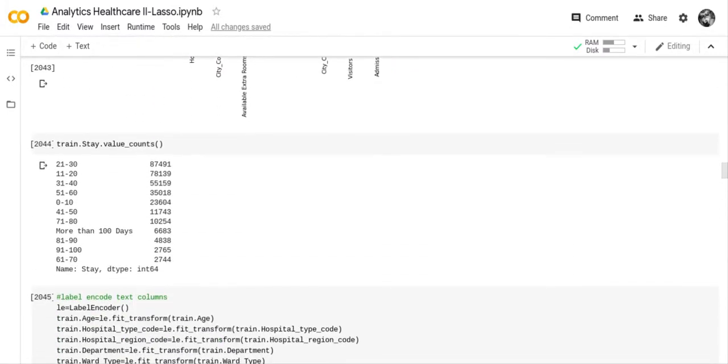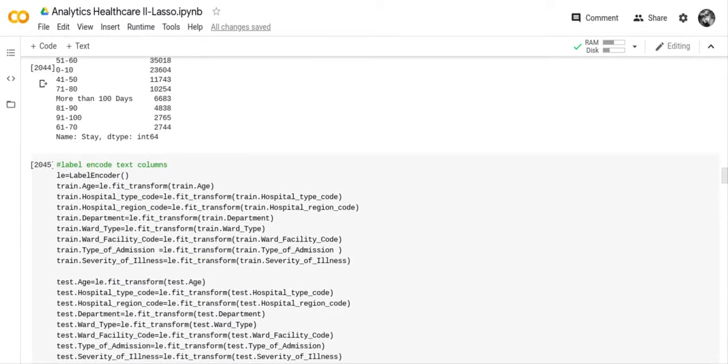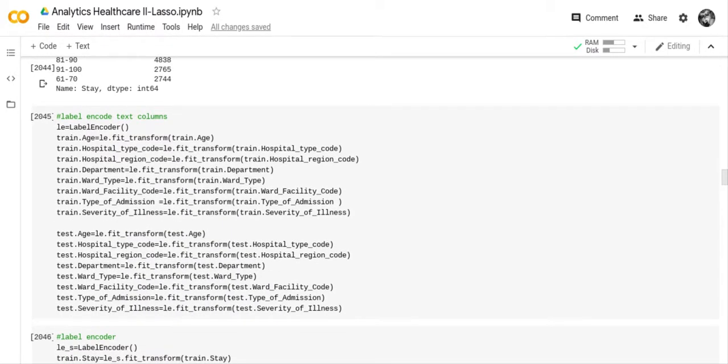So we wanted to see the stay value counts, how many value counts were in stay. And what we did was we did a label encoder. What I had been doing in the past is setting up labels and then giving everybody a number myself, but I didn't need to do that.